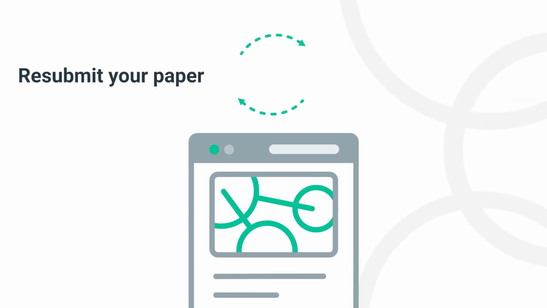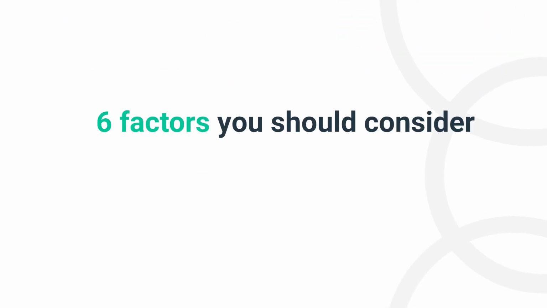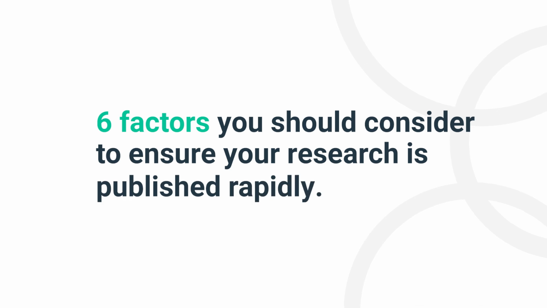You can always resubmit your paper if you have rectified the reasons for rejection. And there you have it. 6 factors you should consider to ensure your research is published rapidly.